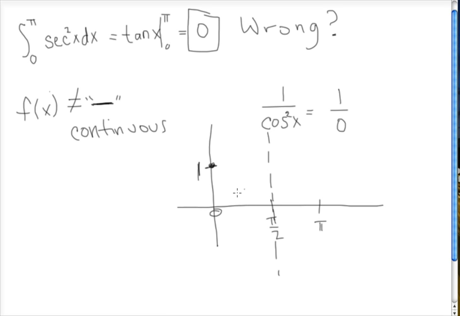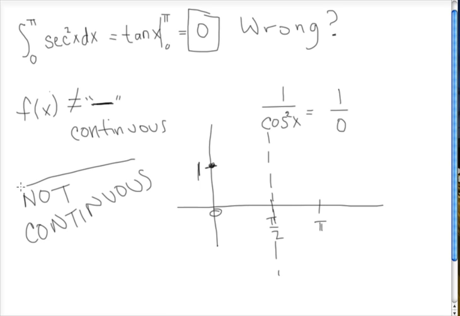And this also tells us that our function is not continuous, because our graph will not be able to cross that asymptote. So to answer the question of what's wrong with this particular equation, it is not continuous over the span of our limits of integration between 0 and pi.